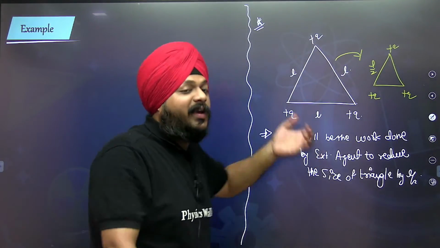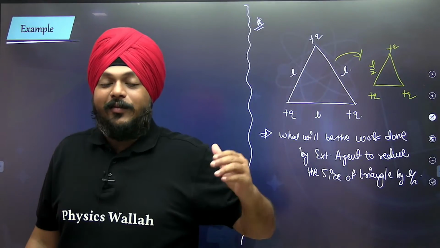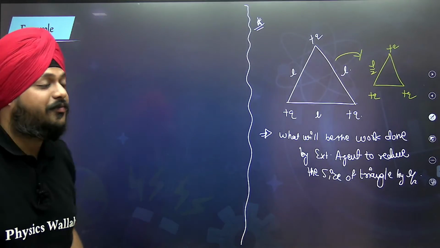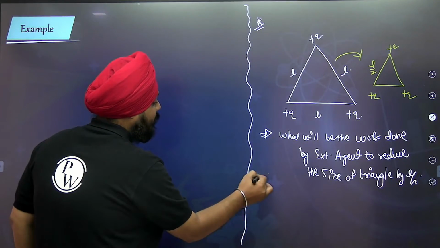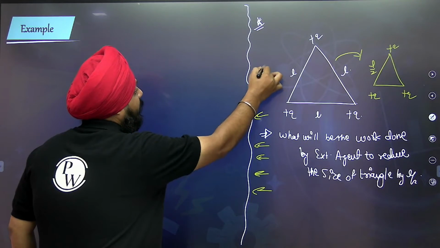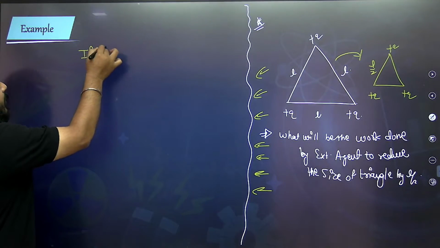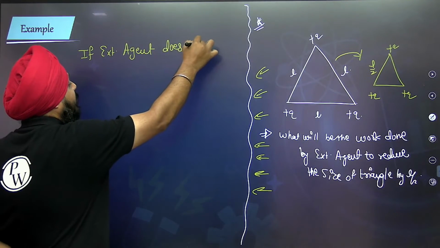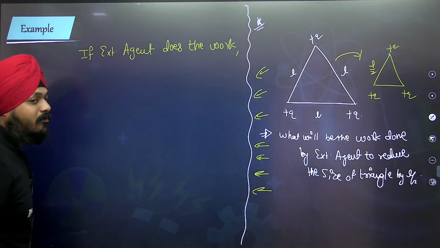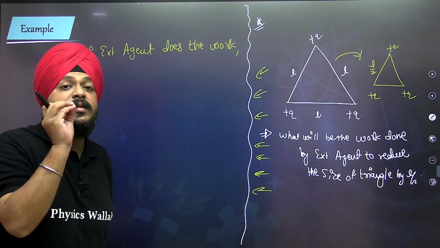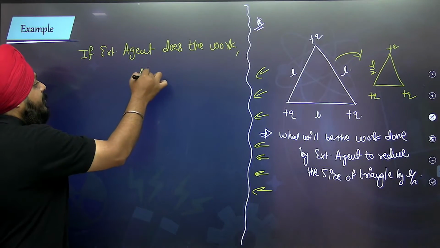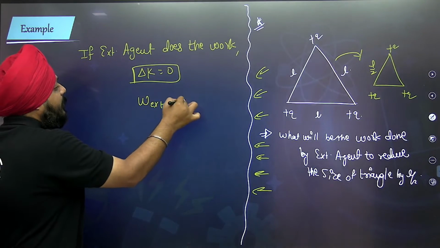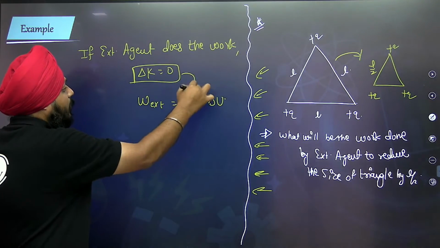Again, we are going to come back to the theory. What kind of theory? If an external agent does the work, it does so in such a way that the change in kinetic energy is 0. Work done by the external agent is delta K plus delta U.